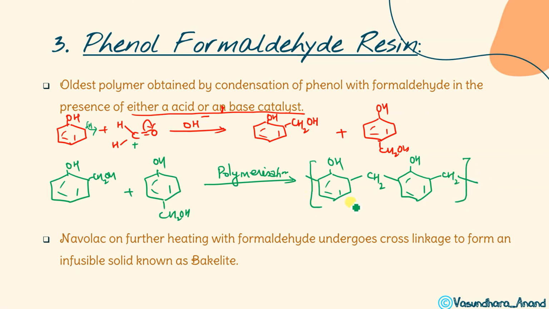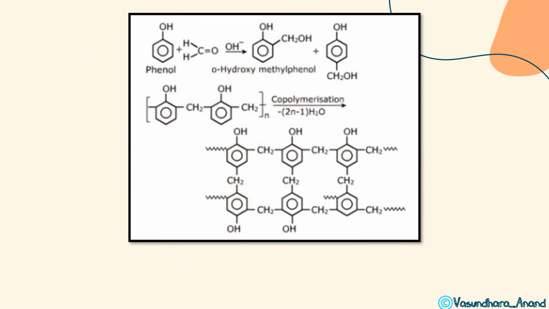And this is going to form, this is Novolac, and when this Novolac undergoes cross polymerization it will form bakelite. So that I have done later on. Okay, this is Novolac, this is the monomer, the combination of formaldehyde with phenol. Novolac on further heating with formaldehyde undergoes cross linkage to form an infusible solid known as bakelite. Got it? And bakelite is that substance which we have seen in switch boards and the handles of your pressure cooker in the kitchen and all that.